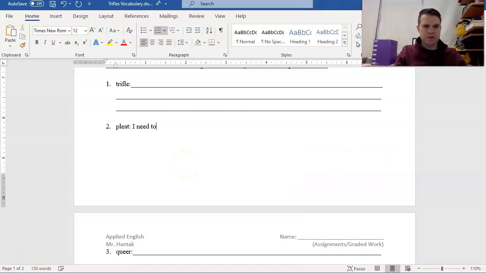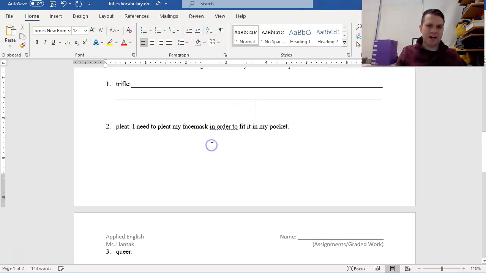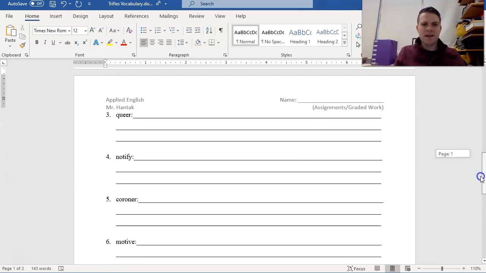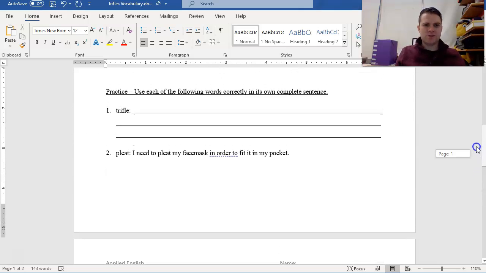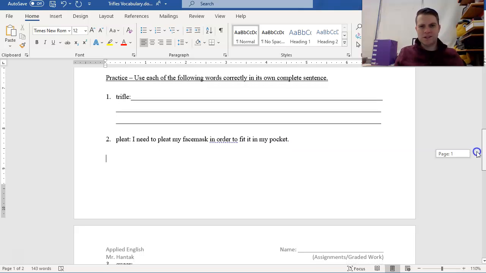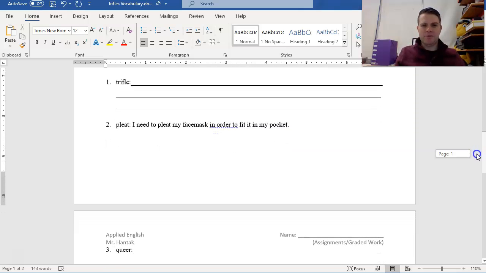I need to pleat my face mask in order to fit it in my pocket. Or something like that. Now notice that I got that idea from the internet, but I still wrote my own example to show that I know what it means. That's what I'm asking for you to do with this assignment as well. Please do not copy down sentences word for word from the internet. I want to see you using these all your own. If you're having trouble with this individual word, again, try to ask me a question through Schoology or Teams. I'll see what I can do to help you in my free time later today.